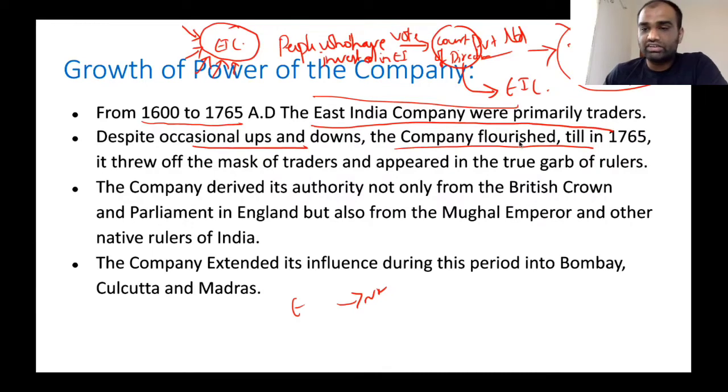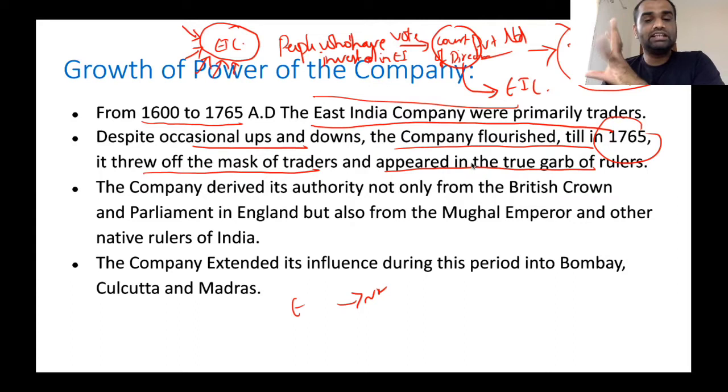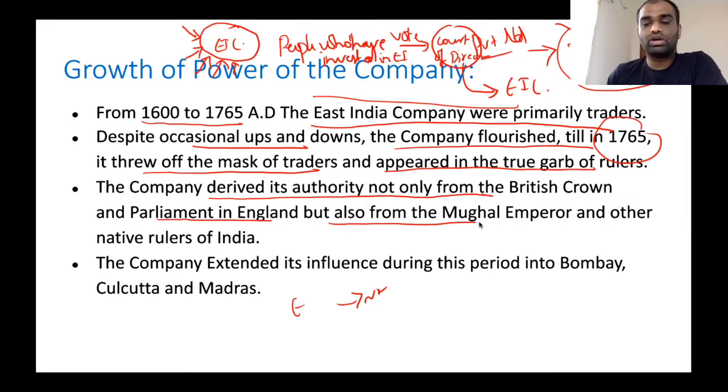Now, after 1765, it threw off the mask of traders. English East India Company threw off the mask of traders and appeared in the true garb of rulers. So, after 1765 only, English East India Company made themselves rulers of India. Until then, they were primarily only traders. Now, importantly, the company derived its authority not only from the British Crown and Parliament in England, but also from the Mughal Emperor as well as other native rulers of India.